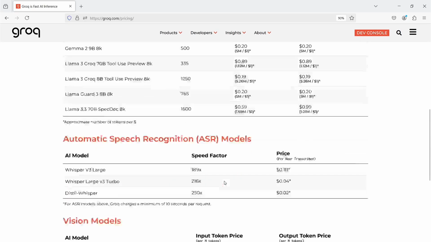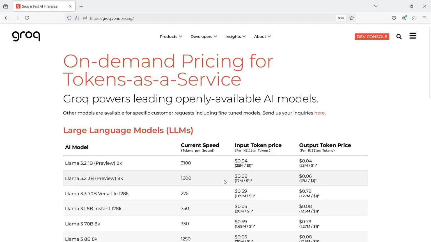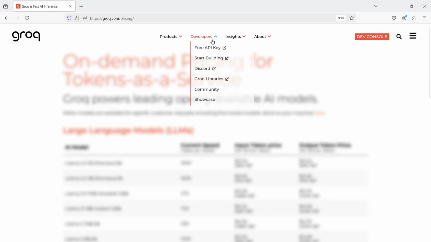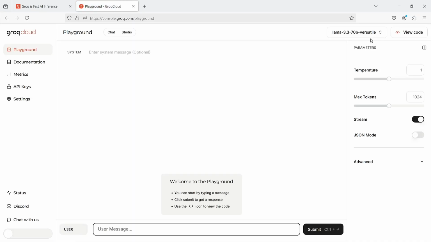As you can see, they offer a large number of open source models that you can use with their API. For us, the most important thing is that they offer free keys for developers. Obviously, there are some limits, but that's not so crucial at the moment. Let's move on to the developer's console. I haven't been asked for login credentials because I had logged in before. You can easily do this if you have a Gmail account or any other email.